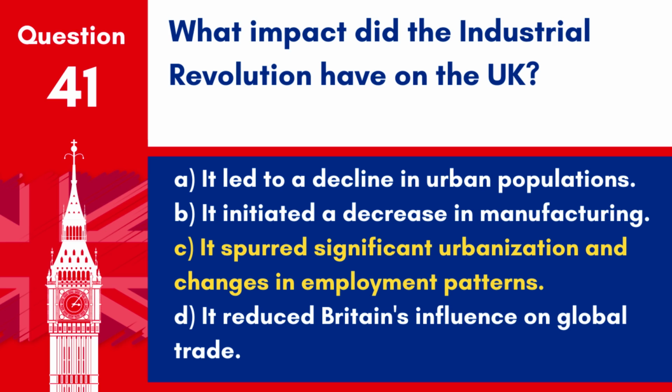Answer. C. It spurred significant urbanisation and changes in employment patterns. The Industrial Revolution, beginning in the late 18th century, dramatically transformed the UK by driving urbanisation, changing employment from rural to industrial sectors, and boosting economic growth.